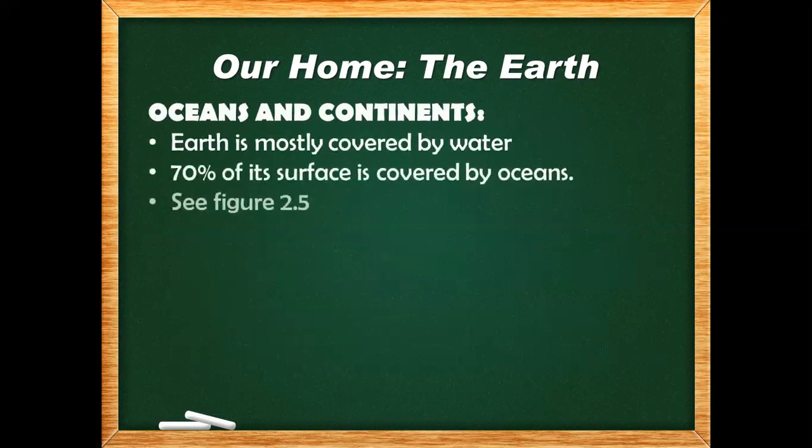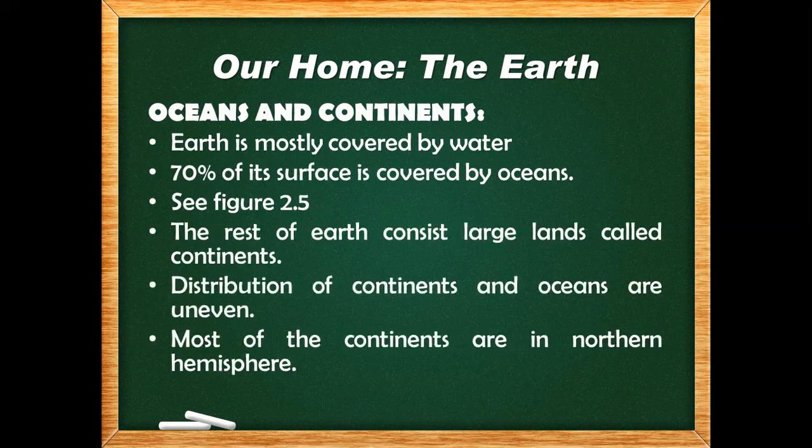Now, oceans and continents. Earth is mostly covered by water. 70% of its surface is covered by the oceans. If you see picture 2.5, I will show you picture 2.5 in the next slide, but you will see it in your book. The rest of Earth consists of large lands called continents. 70% of the Earth's surface is filled by the oceans, and the remaining 30% consists of large lands called continents. The distribution of continents and oceans is uneven, meaning not in order. Most of the continents are in the northern hemisphere.